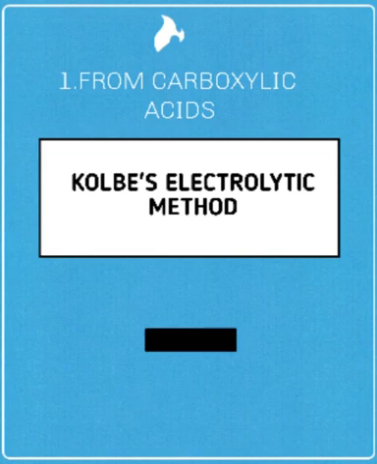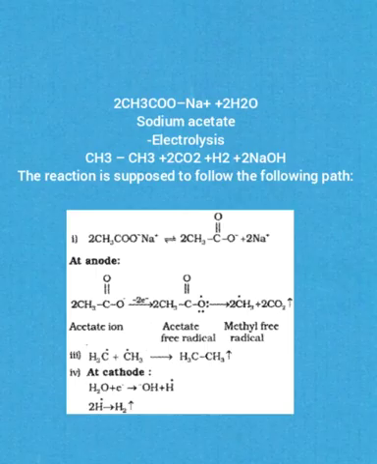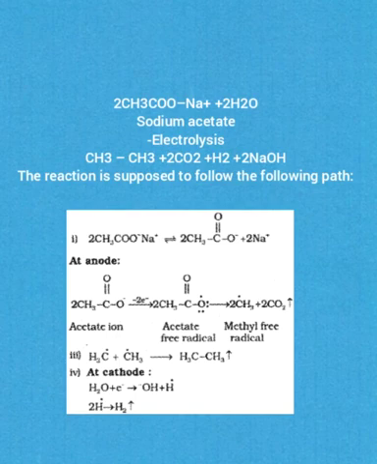The second method is called Kolbe's electrolytic method. Alkanes on heating with a regulated supply of dioxygen or air at high pressure and in the presence of a suitable catalyst give a variety of oxidation products.